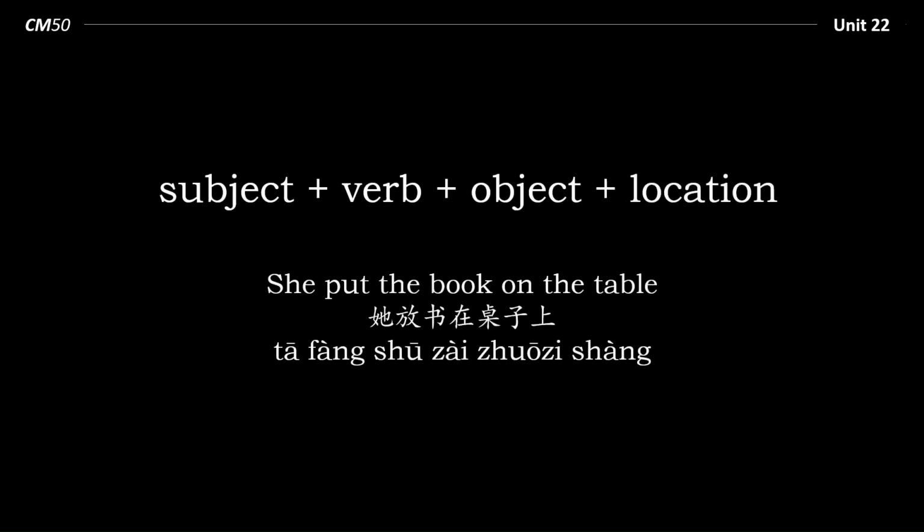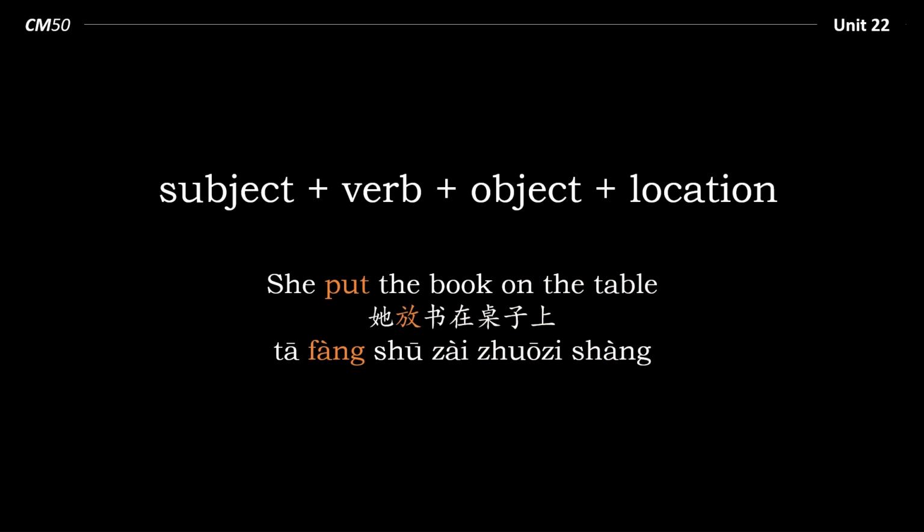At other times, it is an absolute must. For example, in a sentence like this, she put the book on the table. This is grammatically correct in English, but in Chinese, 她放书在桌子上 is incorrect. And why is that? Well, on the table, 在桌子上 is a location.